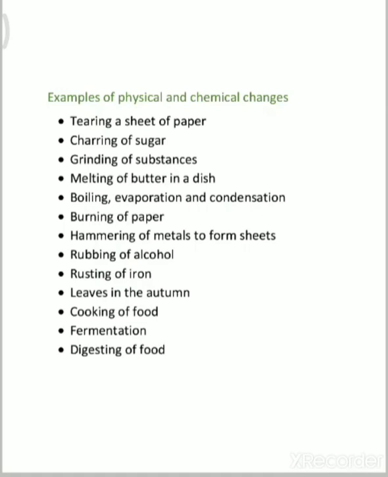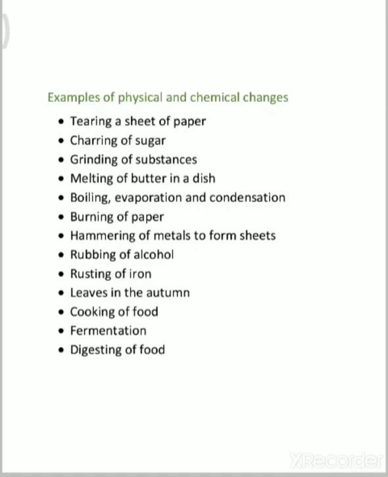Yes, this is a physical change, because you can give any shape to that substance by hammering. You can go back to the previous shape also, what you have taken first, because metals are malleable. What is malleable, you know, no? Good. So hammering of metals to form sheets is a physical change, because from metal sheets also you can get the previous metal.